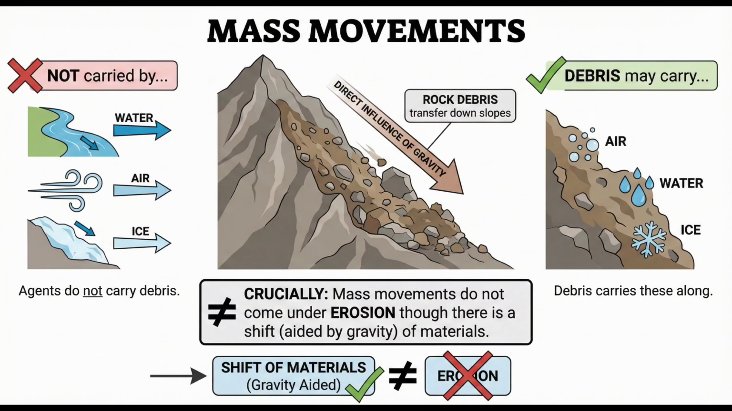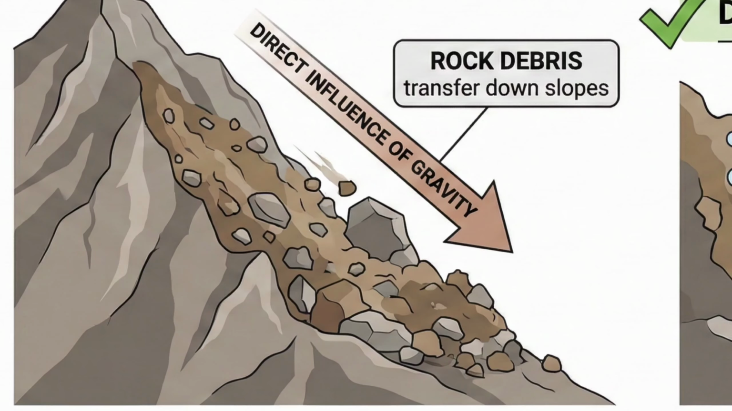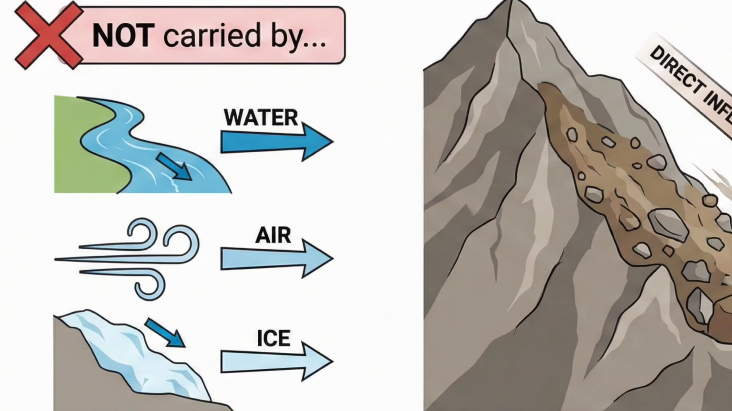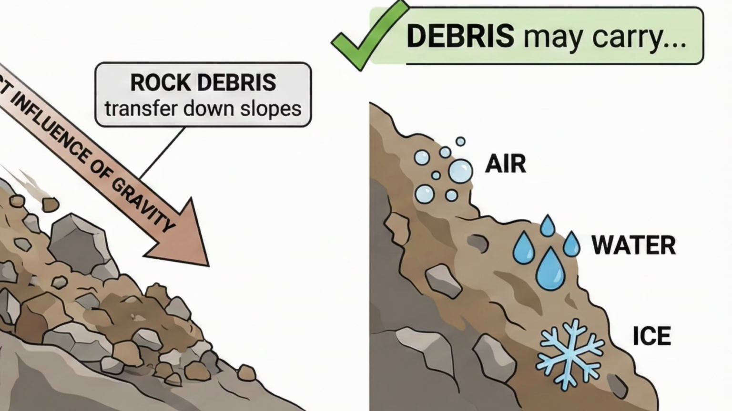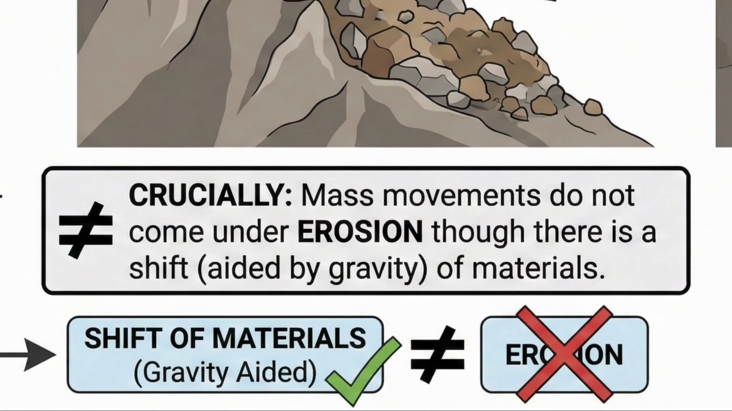Mass movements. We move to the next phase, mass movements. These movements transfer the mass of rock debris down the slopes under the direct influence of gravity. This means that air, water, or ice do not carry debris with them from place to place, but on the other hand, the debris may carry with it air, water, or ice. Crucially, mass movements do not come under erosion, though there is a shift, aided by gravity, of materials.